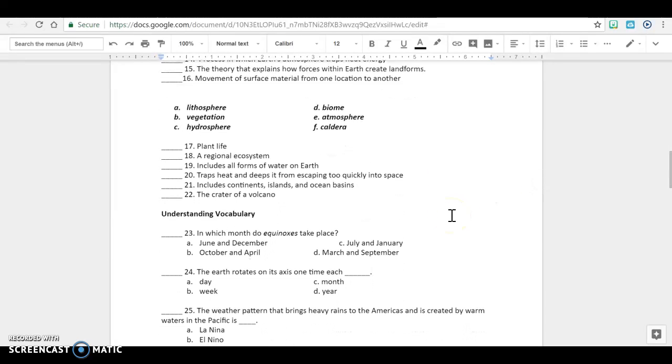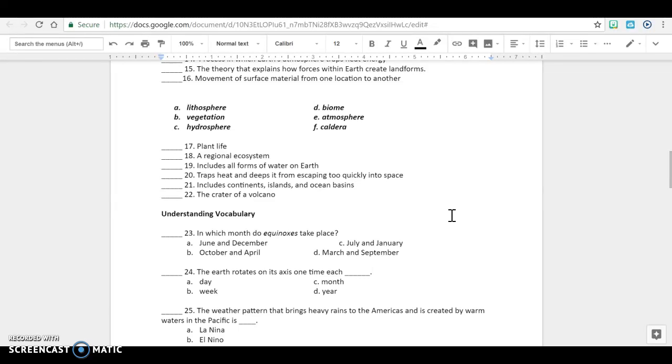A. Lithosphere. B. Vegetation. C. Hydrosphere. D. Biome. E. Atmosphere. F. Caldera. 17. Plant life. 18. A regional ecosystem. 19.